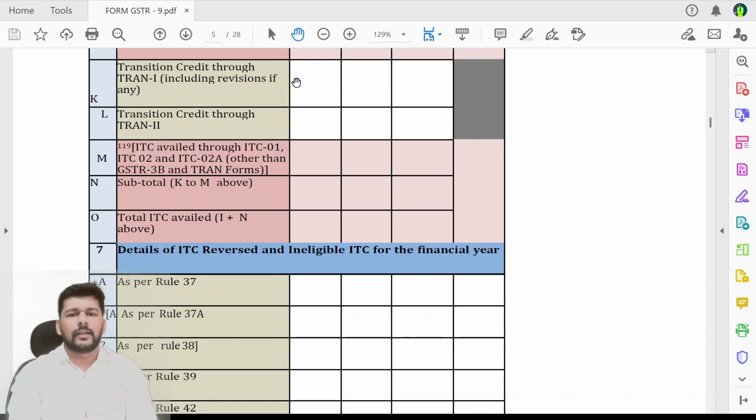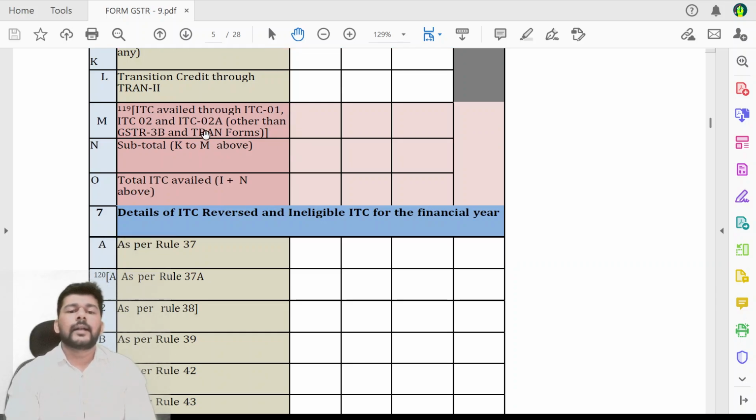Transition credits, if any, then of course that difference can be plotted over here, transition, Tran 1, Tran 2. Now there can be a reason that ITC which is availed through ITC 01, 02 or 02A.